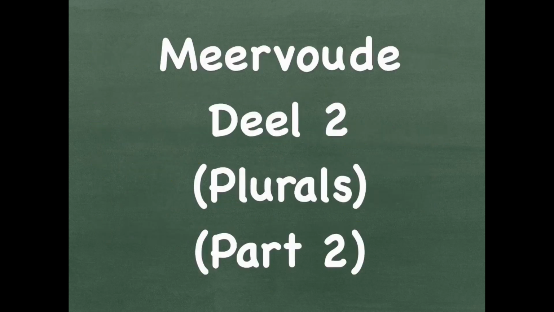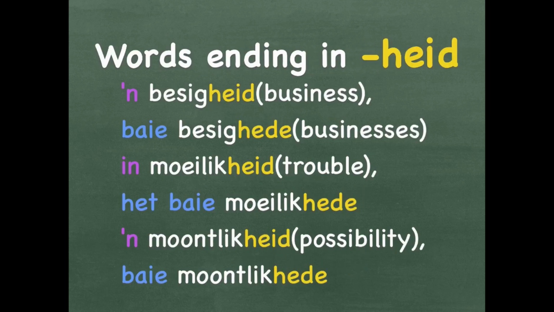Meervoude deel 2, Plurals, part 2. Let's have a look at words ending in H-E-I-D. Heid. A besigheid, which is a business. Baie besighede, more than one businesses.